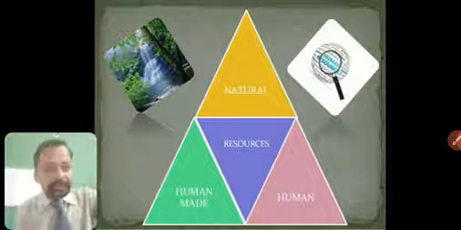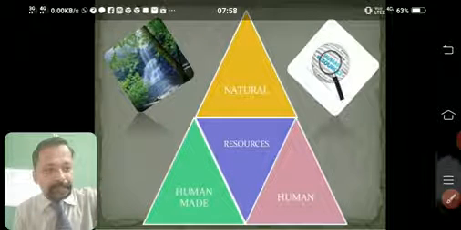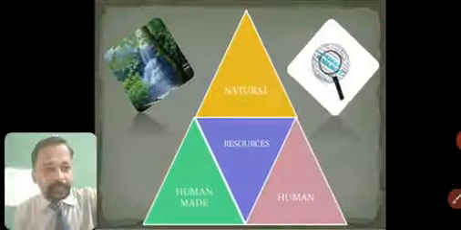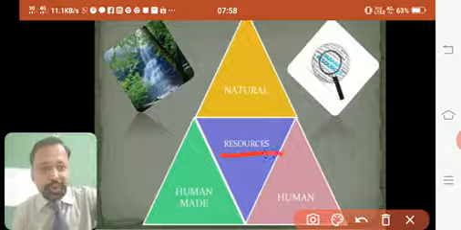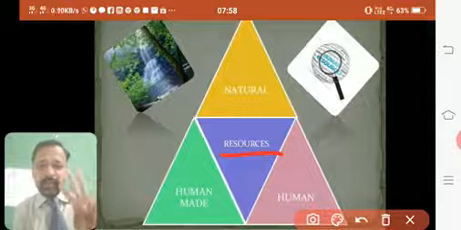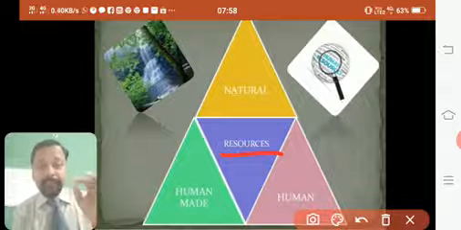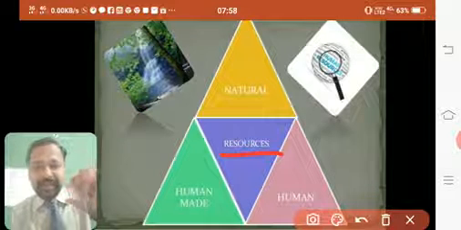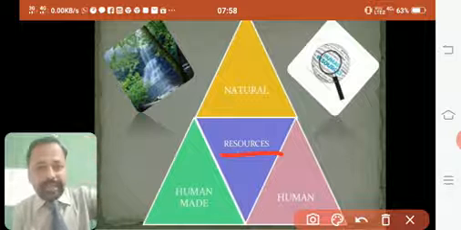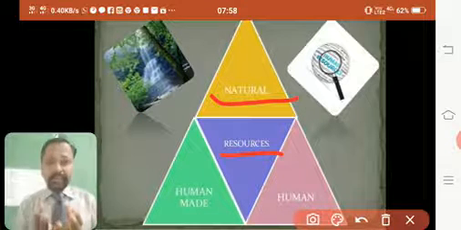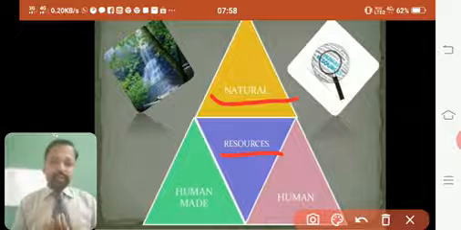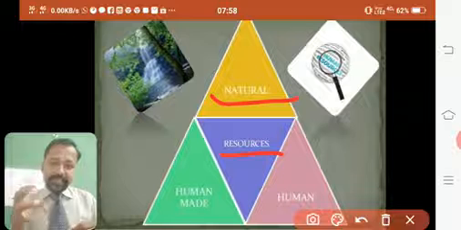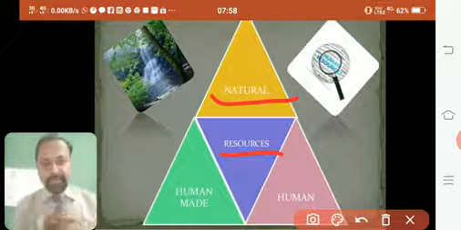So now here you can see, resources can be broadly classified into three divisions. We can divide them into three groups. First is natural resource. Very simple. What is a natural resource? Any resource which we get from nature, or whatever nature gives us and it satisfies my need, is a natural resource.